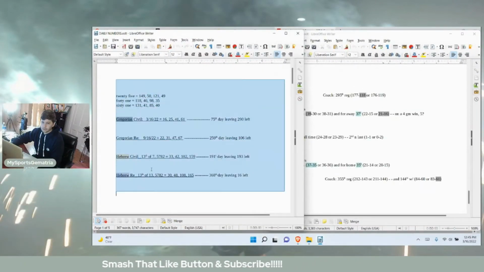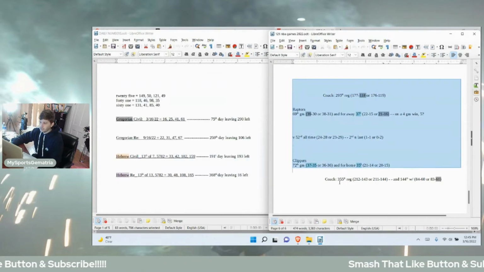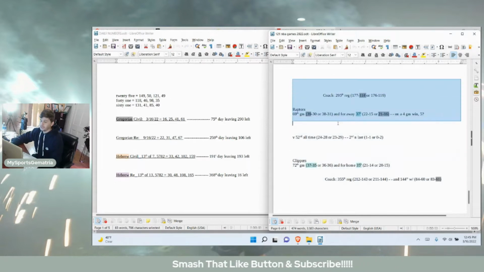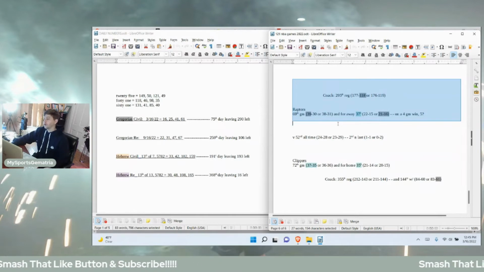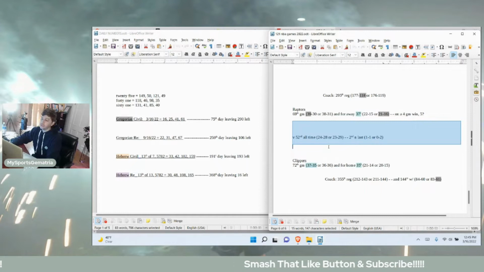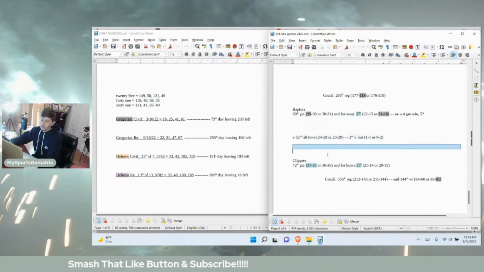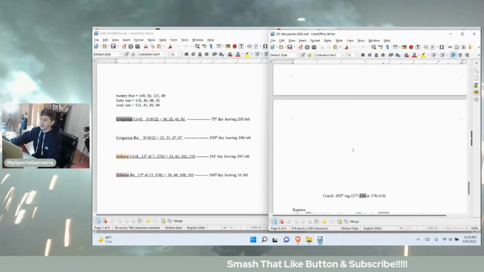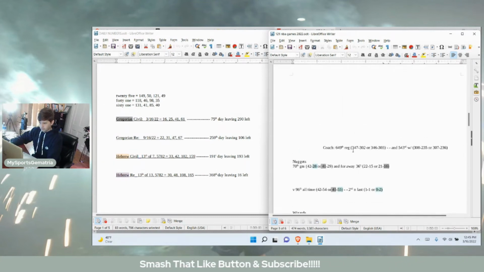On this side of the screen is what I call my daily numbers, date numerology, Gregorian Hebrew calendar. And then on this side of the screen is what I call my game numbers, numbers specific for the game. On top is the road team, the away team, their season record, their coach's record, their road record, any other notes I want to add. In the middle is the all-time head-to-head matchup between the two teams, as well as for the regular season and for this season in particular. And at the bottom is the home team, their season record, their home record, their coach's record, and any other notes that I want to add. Let's start at the top here.